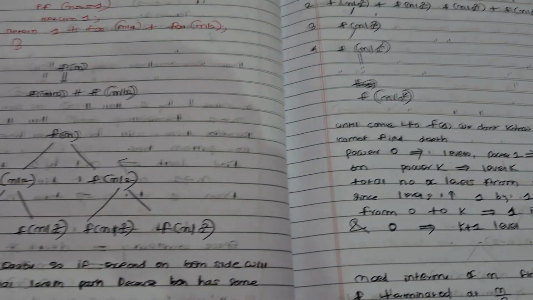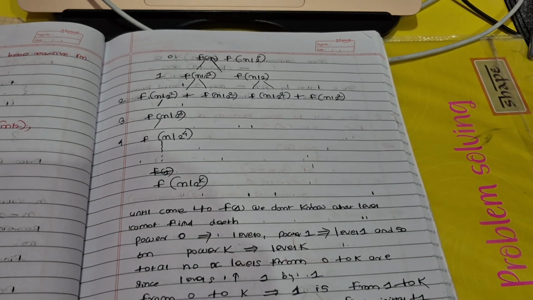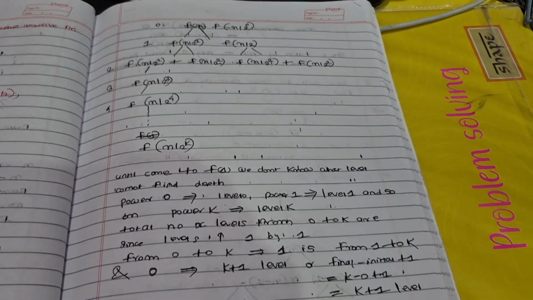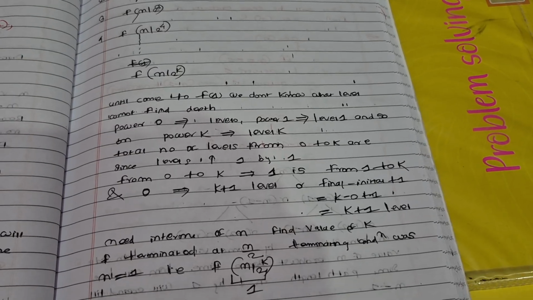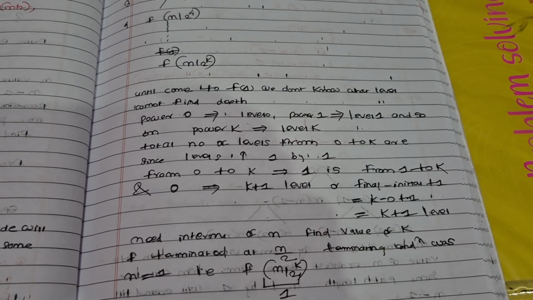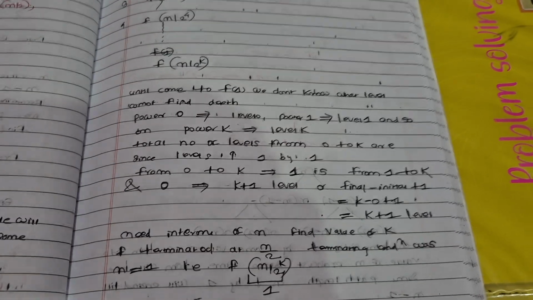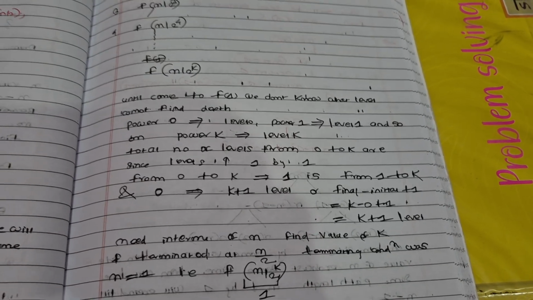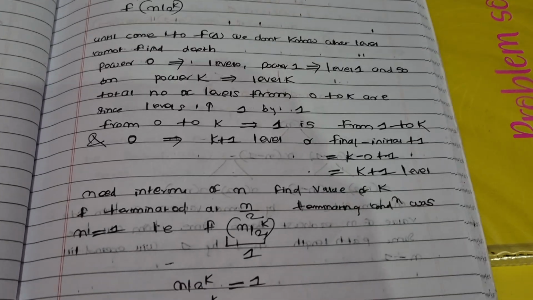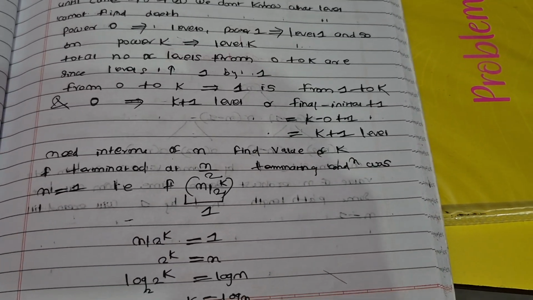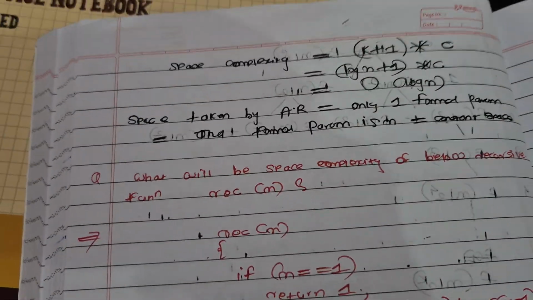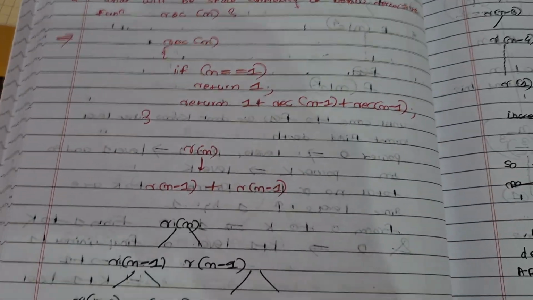Again, this is an example. You can see 0, 1, 2, 3, these are levels. K plus 1, and to find the total number between, you need to use the formula for consecutive numbers: last minus first plus 1 to get the total numbers. Then this is again this example only.